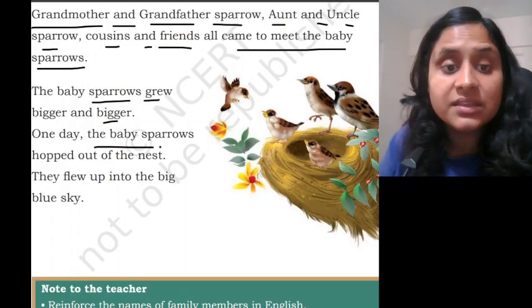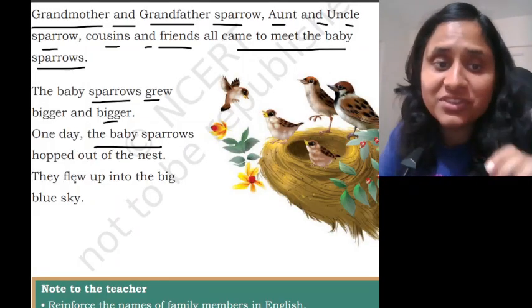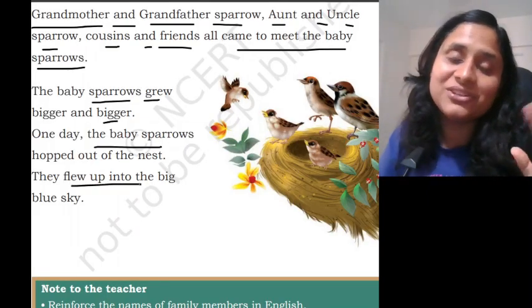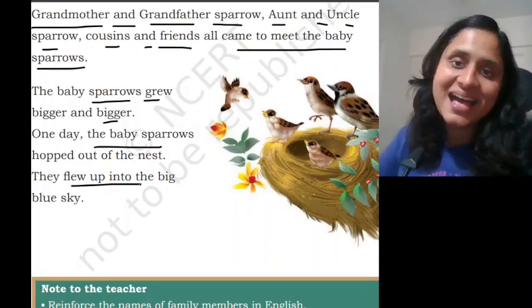The baby sparrows grew bigger and bigger. One day, the baby sparrows hopped out of the nest. They flew up into the big blue sky.